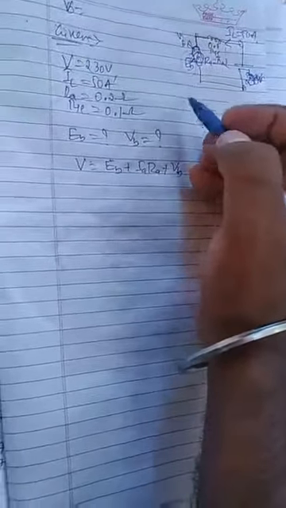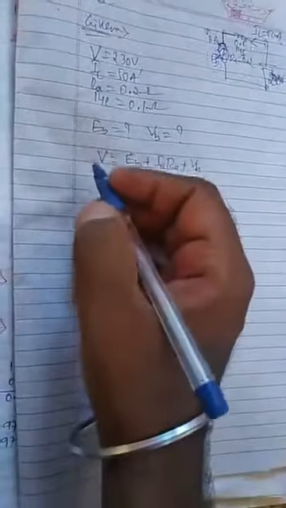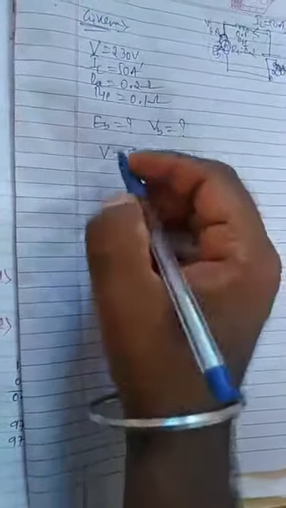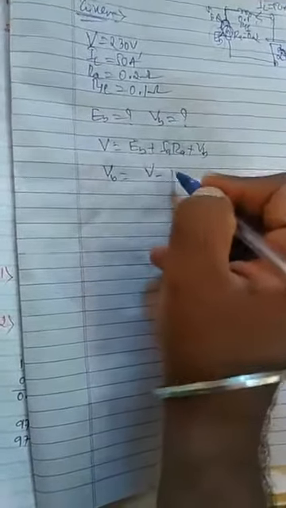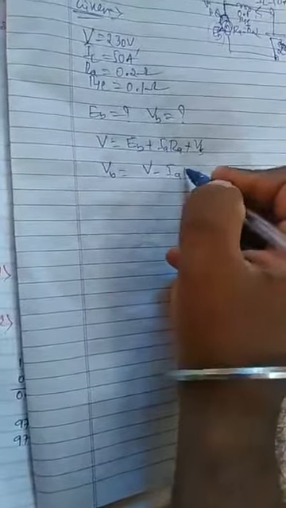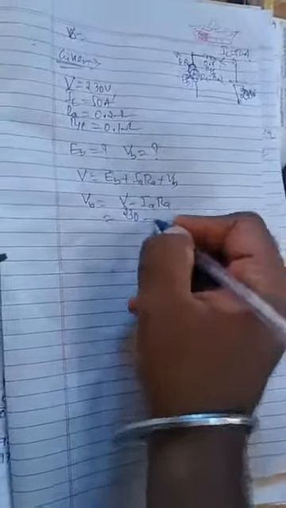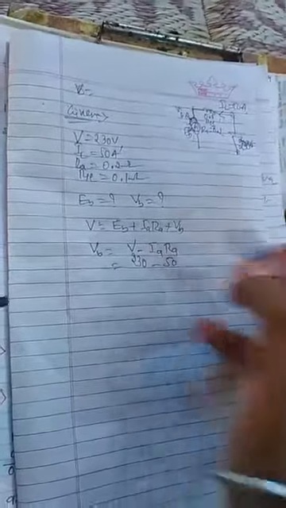So further this equation can be written as, write this equation in terms of VB. VB is equal to V minus IA into RA. Okay, so IA is how much now? V is how much? 230. IA is how much? 50. RA is how much?